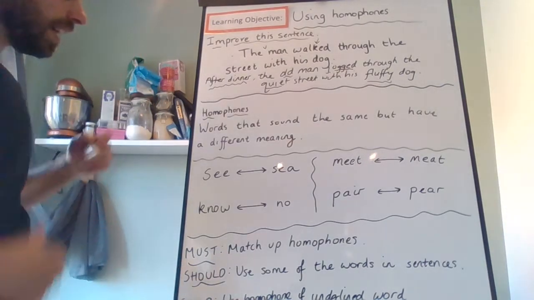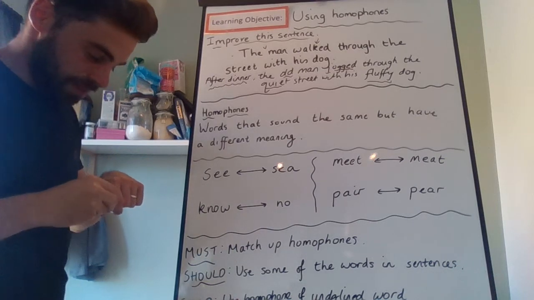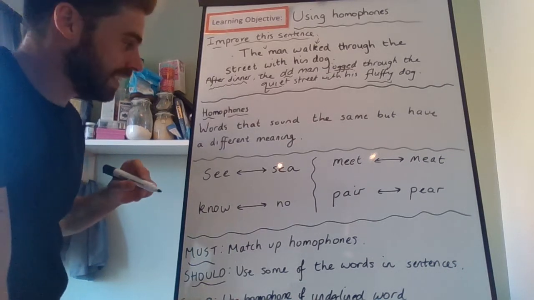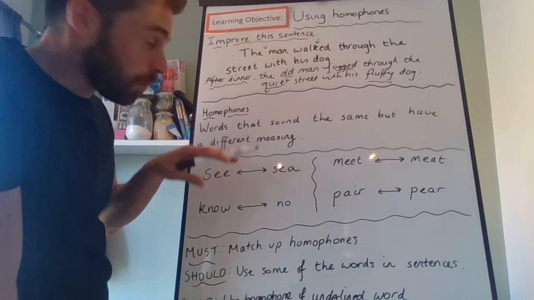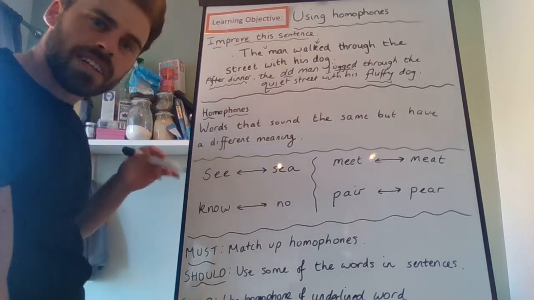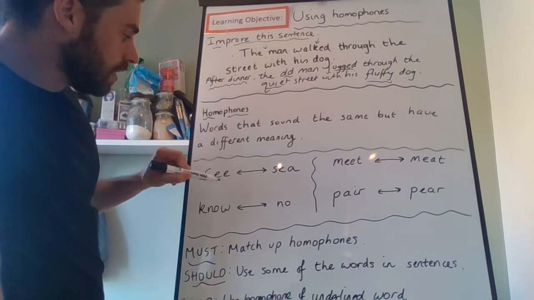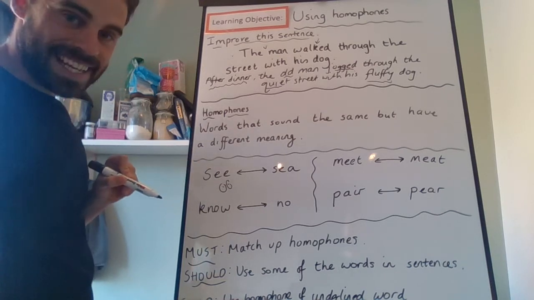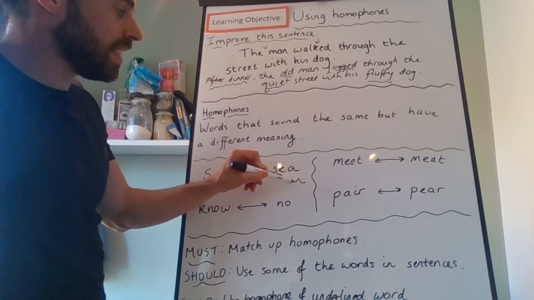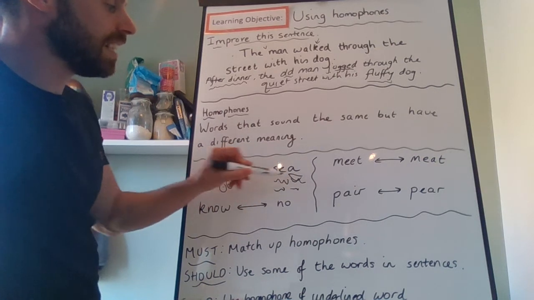Welcome back, Year 3. So let's just run through these words. I'm sure you knew most of these. As I said, I think lots of these words, you would use them and spell them correctly already, maybe not even realising that it's the same word spelt different ways. So this is the see, like with your eyes, what you can see. And this is the see, where you would find a boat on the sea, water.